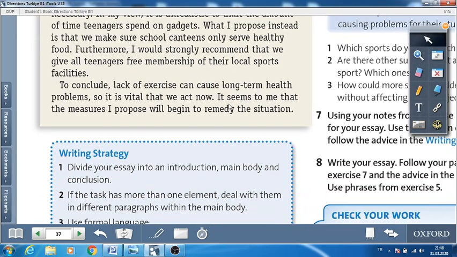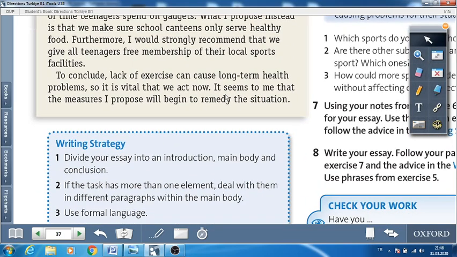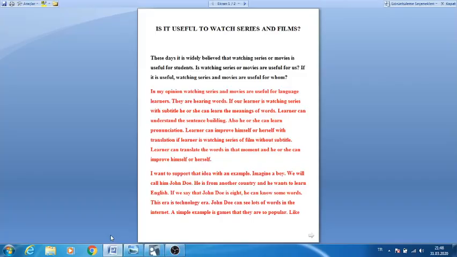Okay, now except for this essay, I'll show you another example of an opinion essay. Yes, let's look at this. This is an example from one of my students last year. Now let's look into his essay. There is a title here. And let's look at the first paragraph. It is the introduction paragraph.